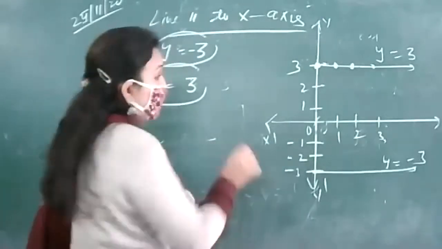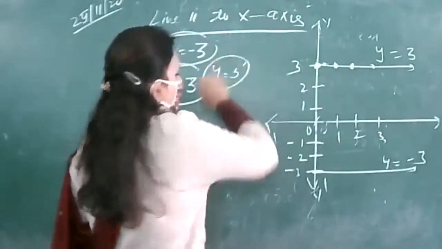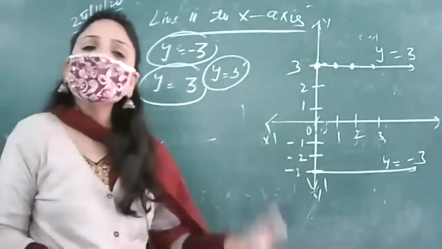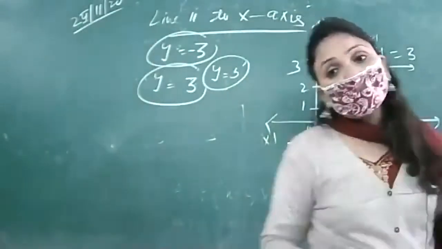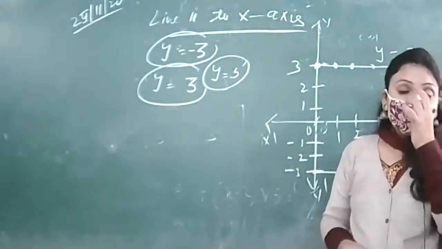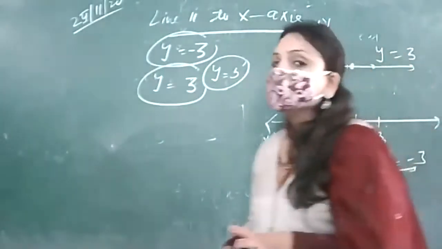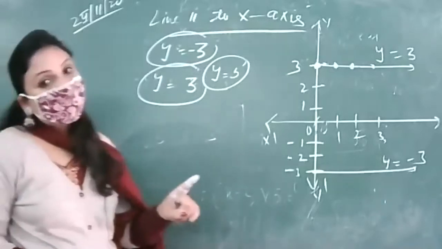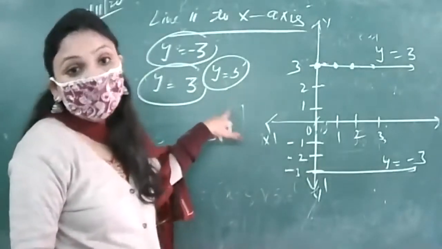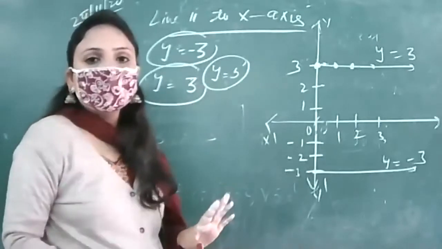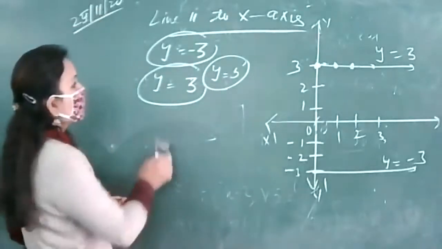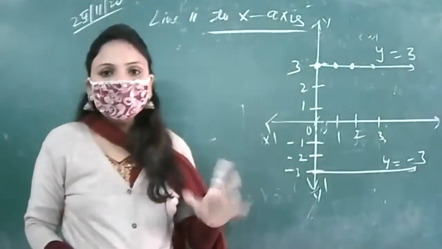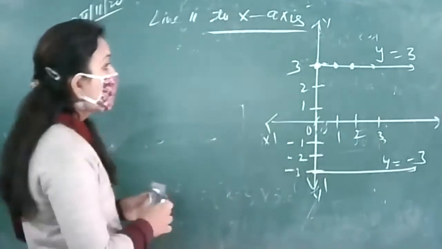That means if y is equal to any constant, 5, 6, 7, 8, 9, 10, 100, 101, 200, whatever, -200, -5, -20, माइनस जो भी कांस्टेंट, y किसी कांस्टेंट के जब इक्वल आ जाएगा, then definitely that will represent a line which is parallel to x-axis, and the distance will be the same as the constant which we are having in the equation, ठीक है। So this is the geometrical representation of y is equal to 3 in 2 variables, ठीक है।